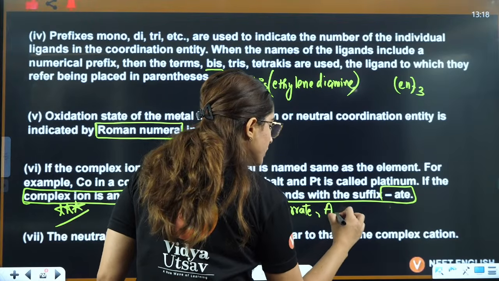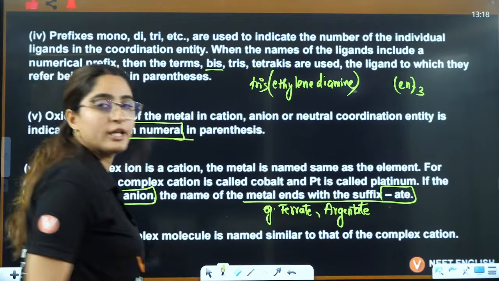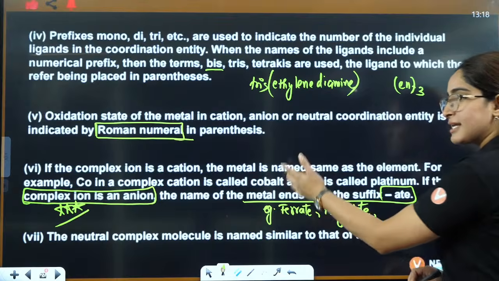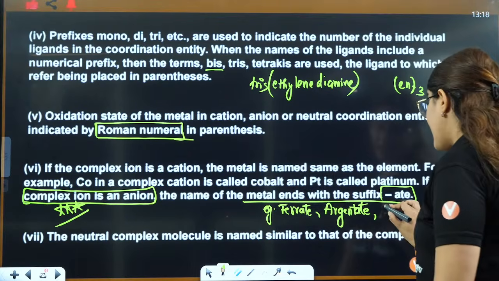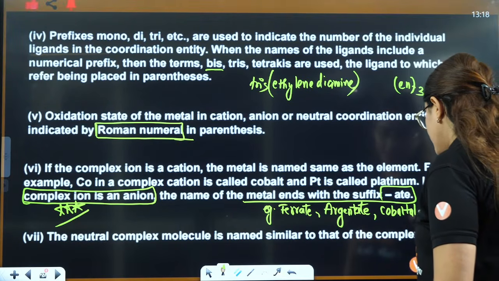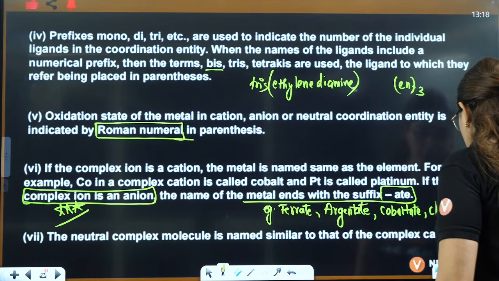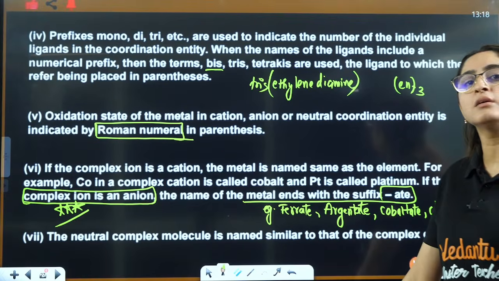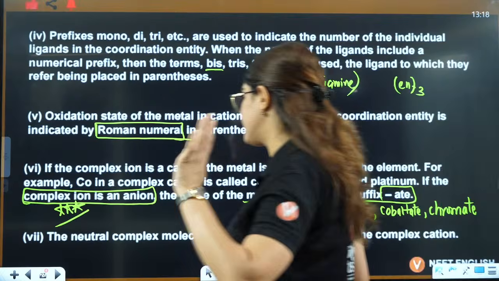For silver, you will use argentate, that is the Latin name of silver. For cobalt, in a cation complex it will be cobalt; in an anion complex, it will be cobaltate. Or chromium: if your coordination complex is a cation, then it is simple chromium, otherwise it is chromate, right?